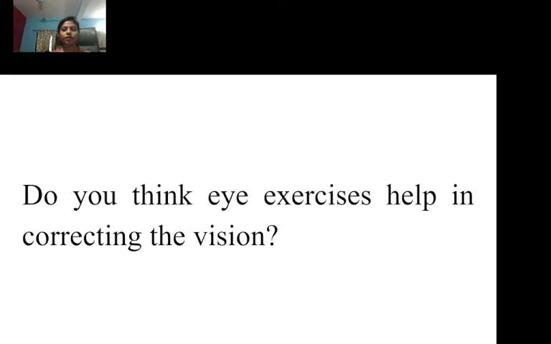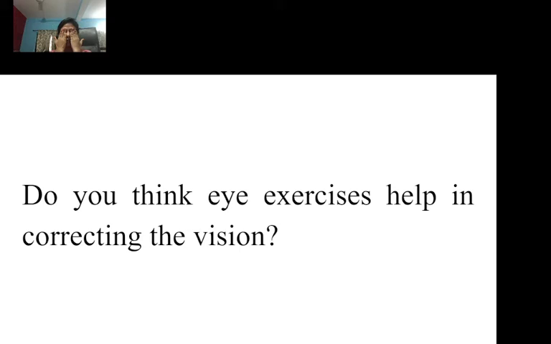Just like this. Blink your eyes 4 times, okay? Done? Yes. Now rotate your eyes 4 times. Now in the anti-clockwise direction. Yes. Now just keep your palm in front of the eyes for 30 seconds.